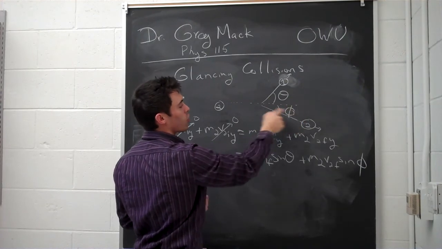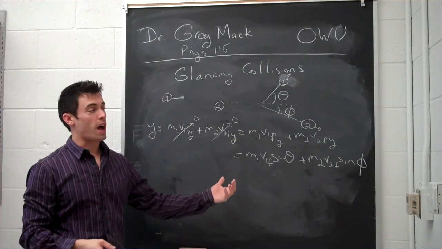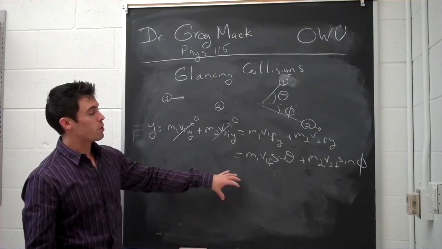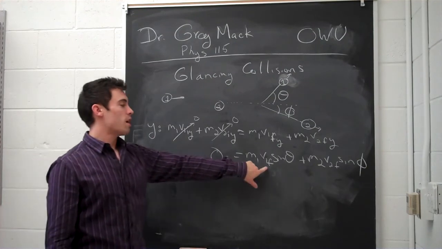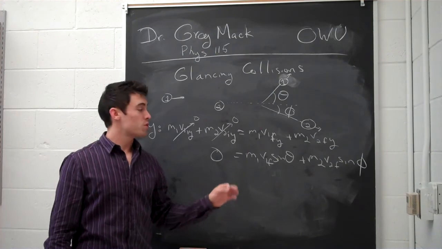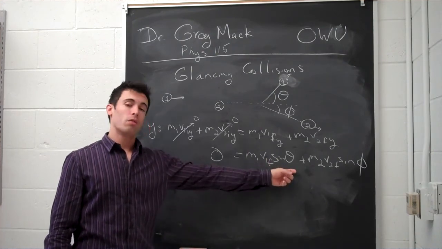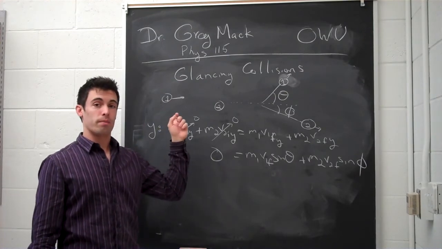And so we would need the part across from the angle, or opposite the angle, therefore the sine trig function is the one we want to use. So these two things are 0. We have 0 equals m1 v1f sine theta plus m2 v2f sine phi. We know that those two things have to be equal and opposite because there's no y momentum to start with.